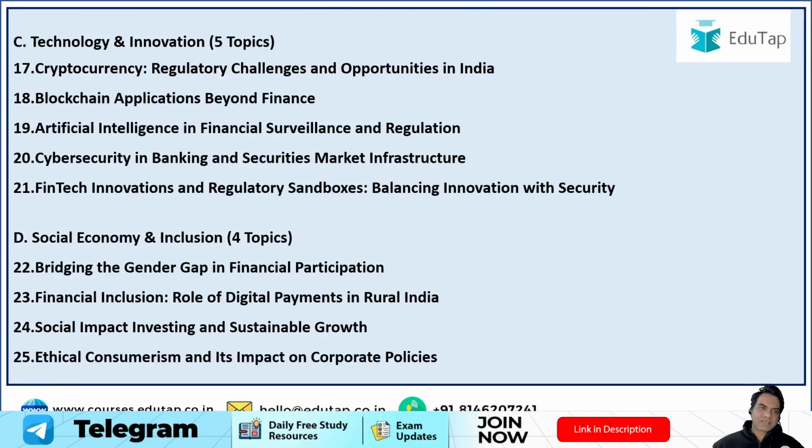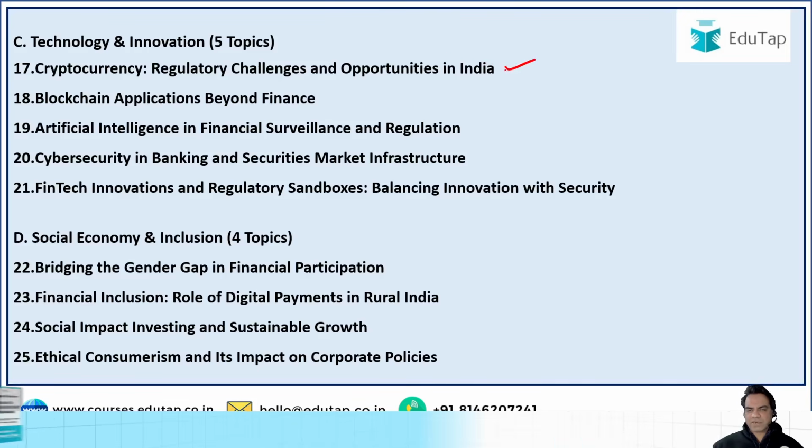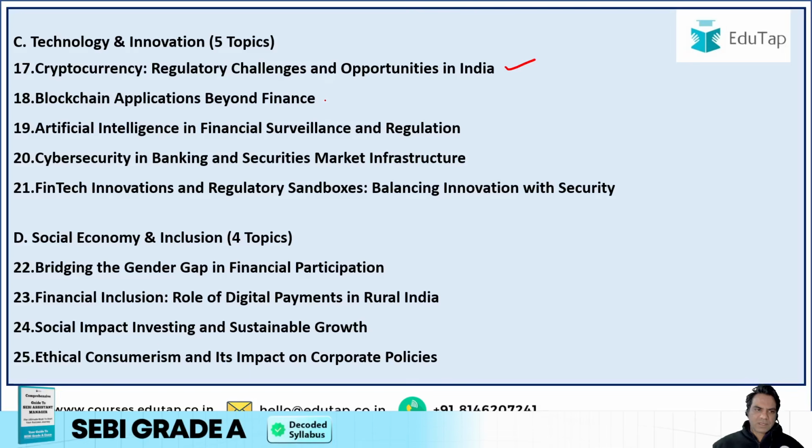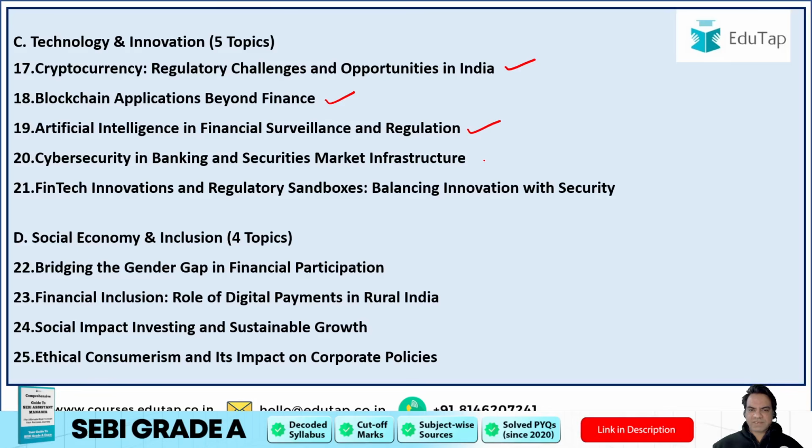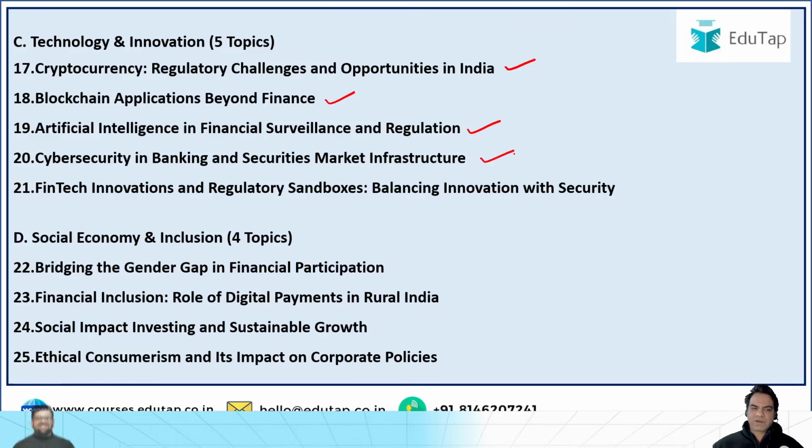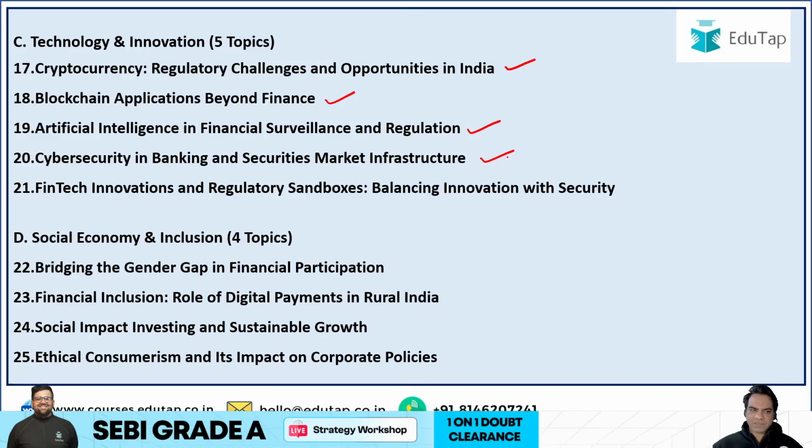Third, technology and innovation: cryptocurrency, regulatory challenges and opportunities in India. We can talk about CBDC here, e-rupee; blockchain applications beyond finance; artificial intelligence in financial surveillance and regulation; cyber security in banking and securities market infrastructure; fintech innovations and regulatory sandboxes; balancing innovation with security.